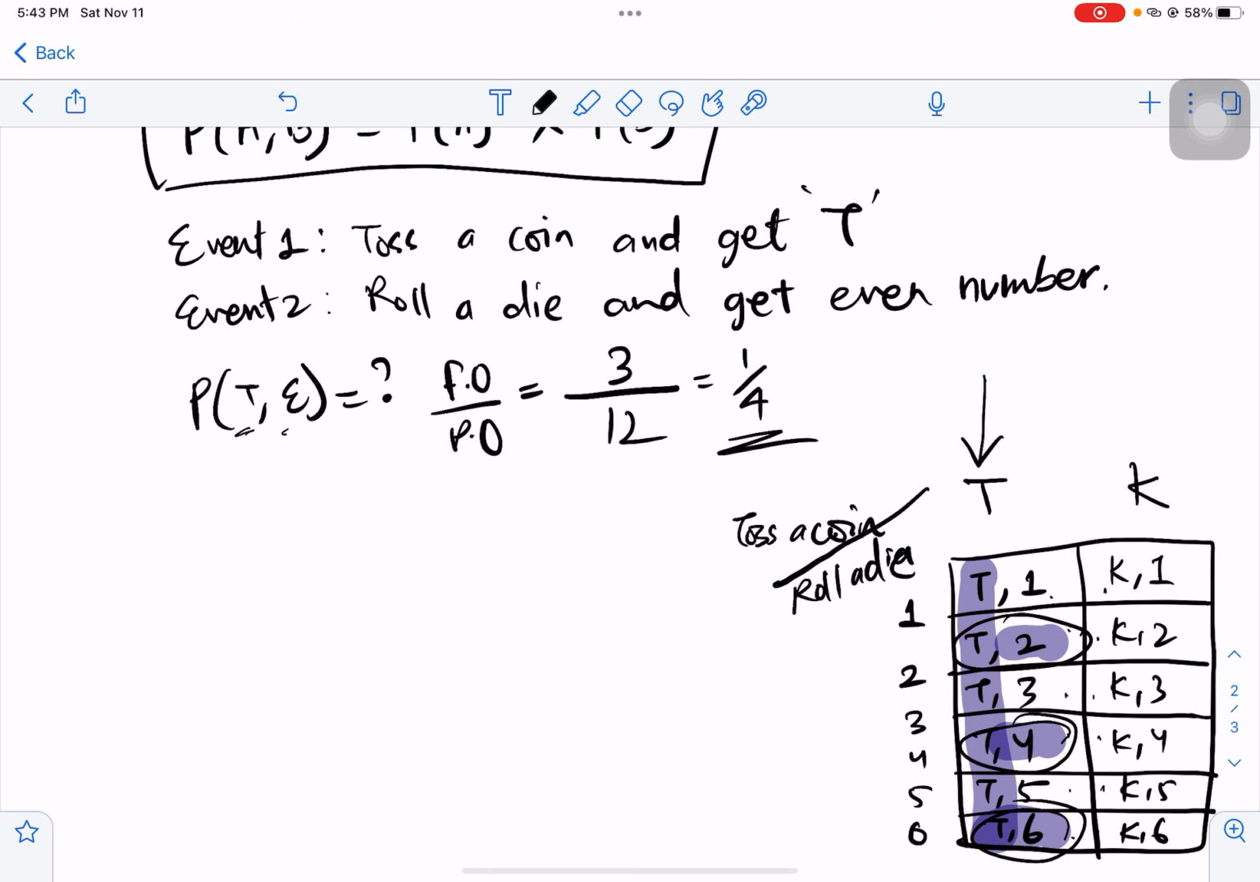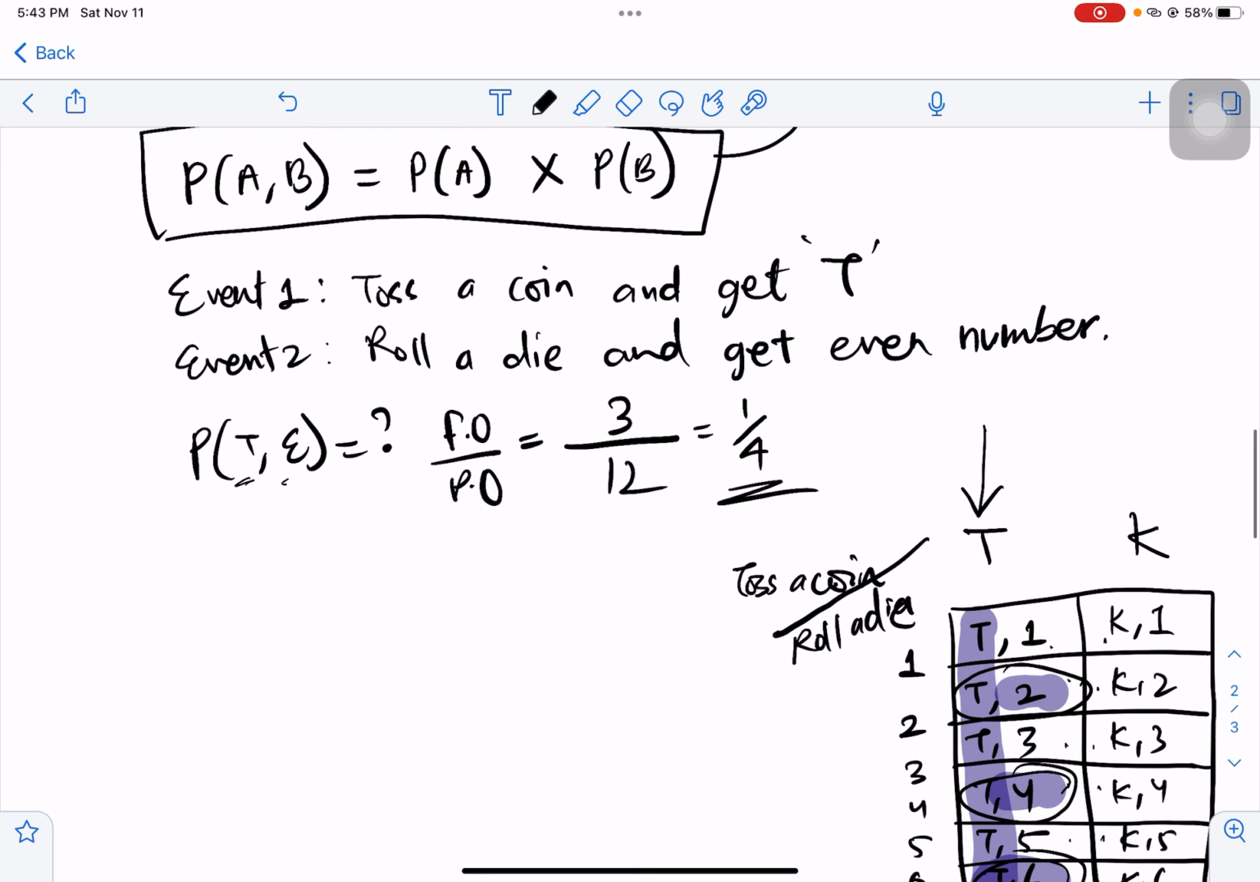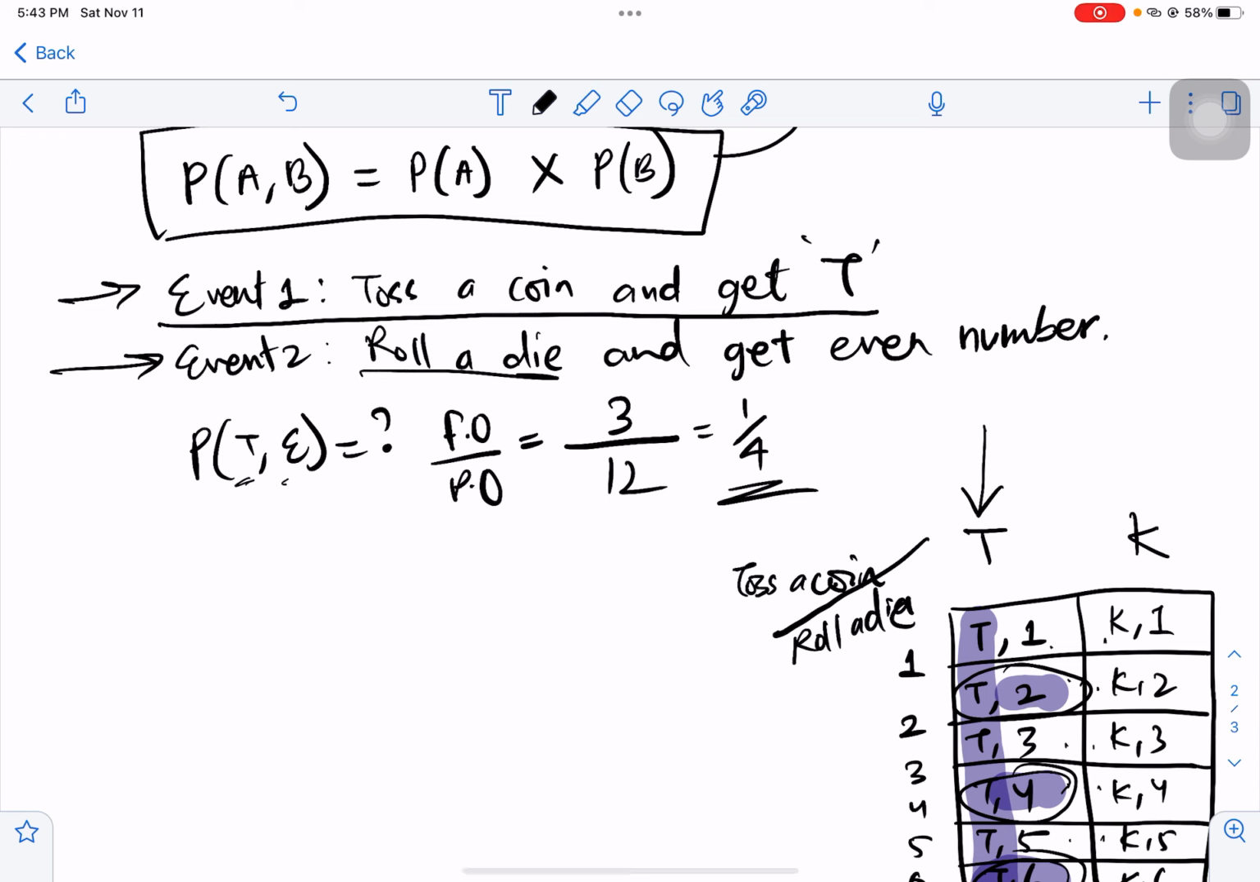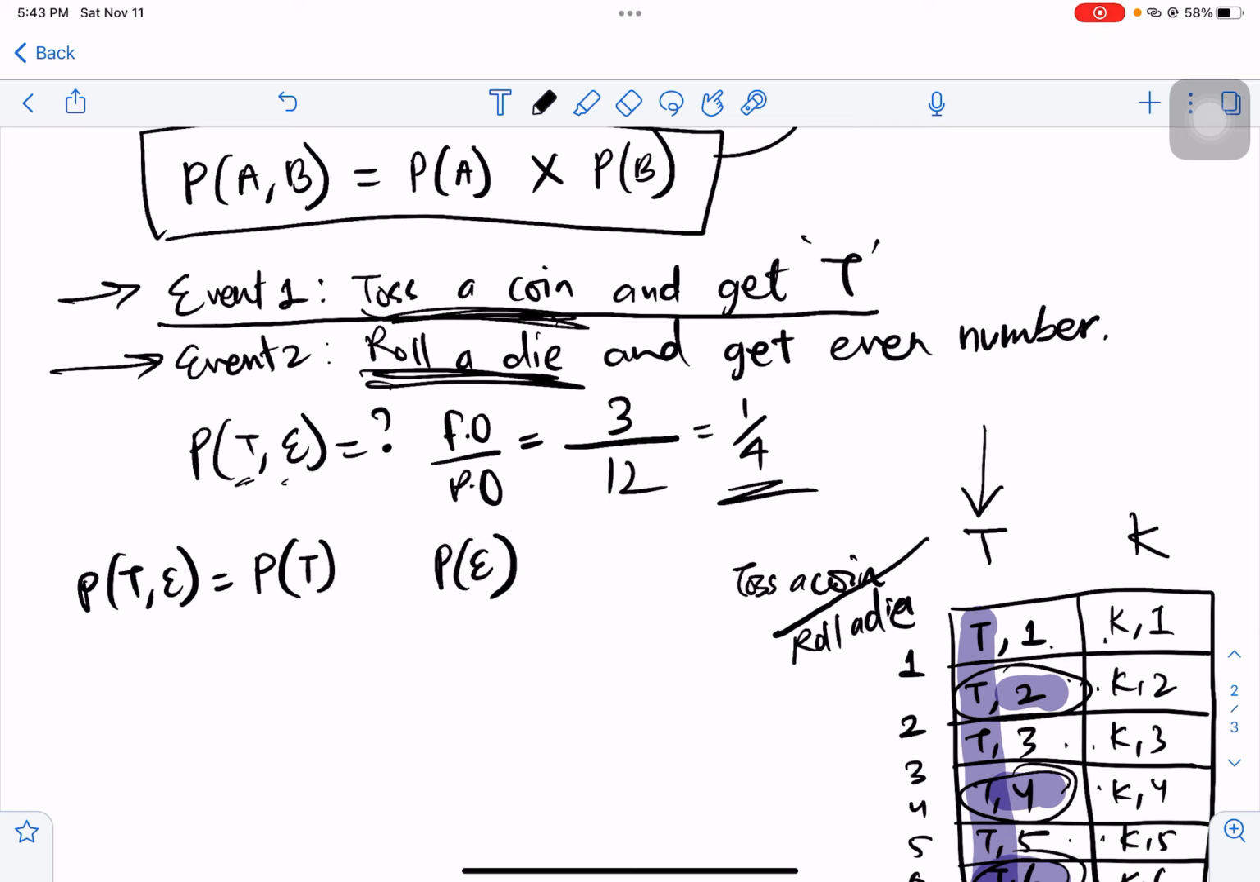So 1 over 4, right? Now, since event 1 and event 2 are such that the happening of event 1 has no connection with the happening of event 2, when I toss a coin and get tastage, it doesn't affect the event of rolling a die. Hence, these are independent events. Therefore, probability of T and probability of E can be taken separately. We just have to multiply. So let's see.